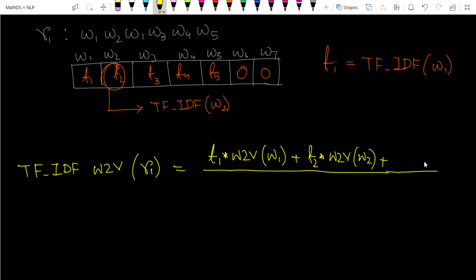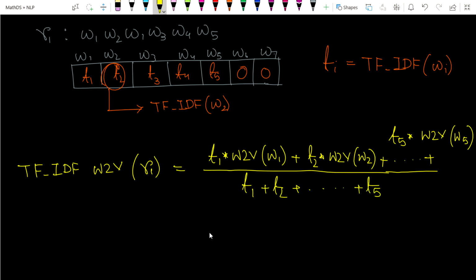Like that, T3, T4, T5, and T5 into the word to vector of W5. The rest, T6 and T7, are zeros. And the denominator term will be T1 plus T2 plus up to T5.